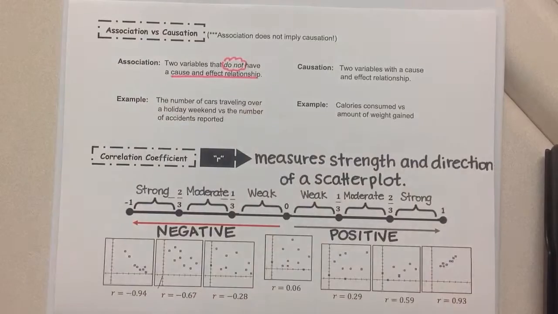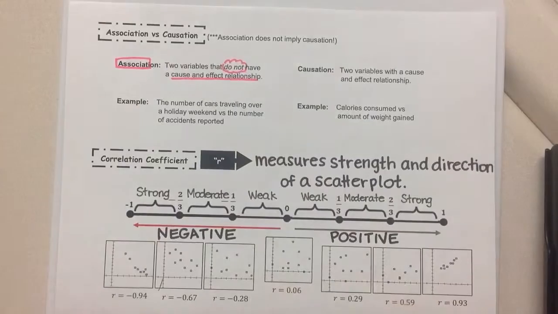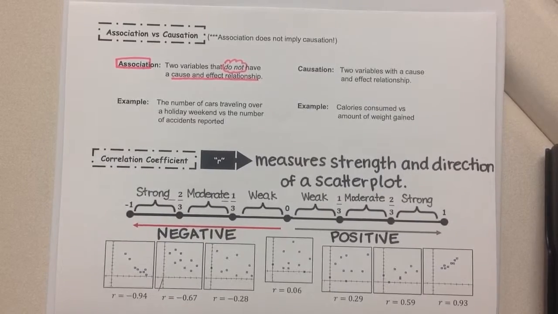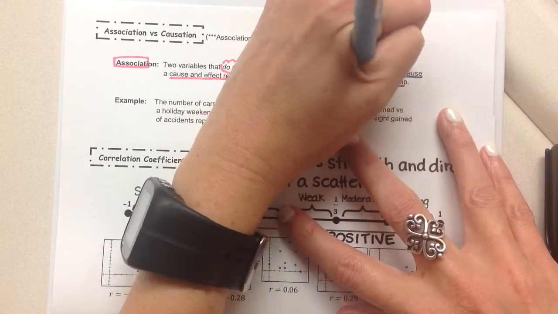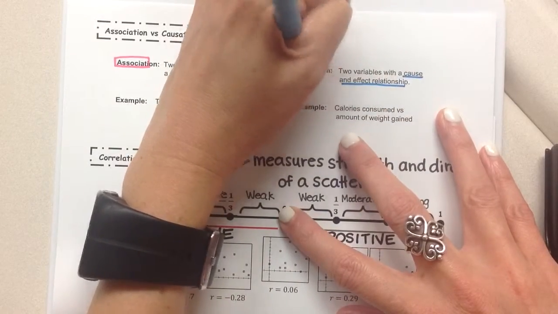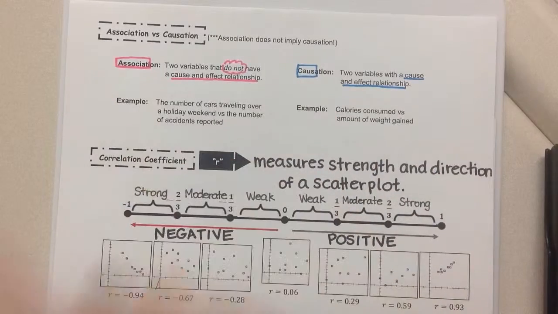Okay? They simply are related, which, if you think about it, if you associate with somebody, you have a relationship, but it's nothing serious. It's just I know you, you know me, we happen to know some of the same people, but that's it. Nothing's causing something to happen there. There's just a relationship. But causation is a cause and effect relationship, and you can see the word cause right in the word causation. So if you see that word cause, then you need to think cause and effect. If you think association, you just think, oh, they're related, but no cause and effect.